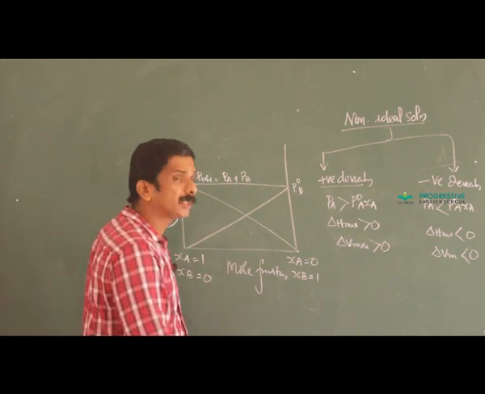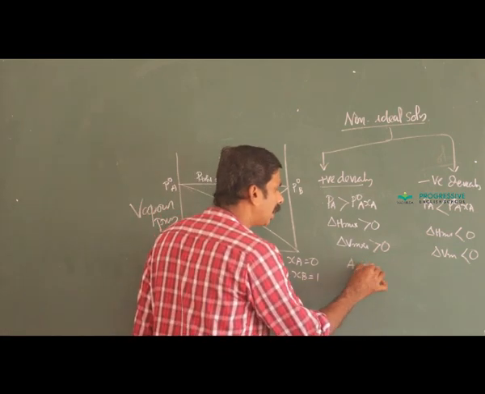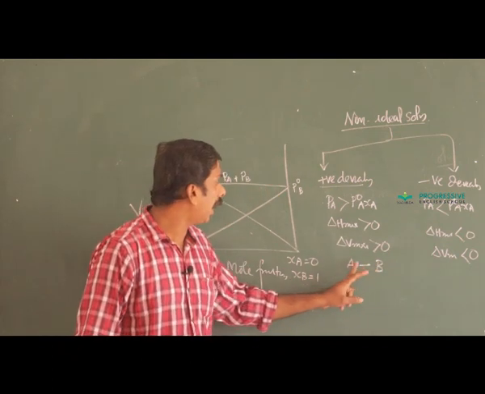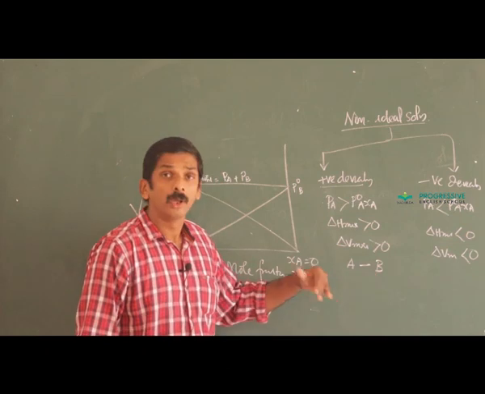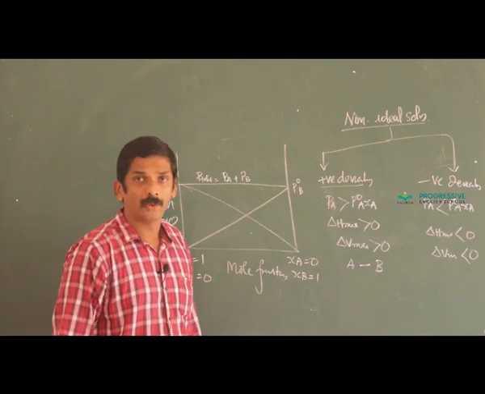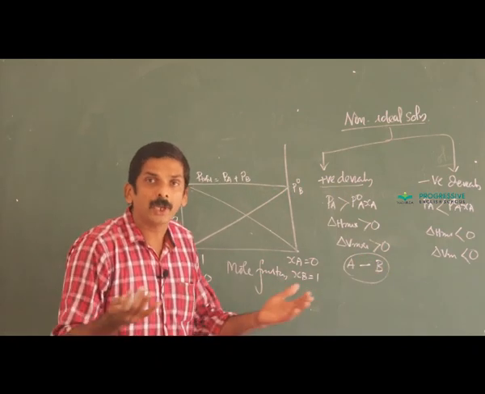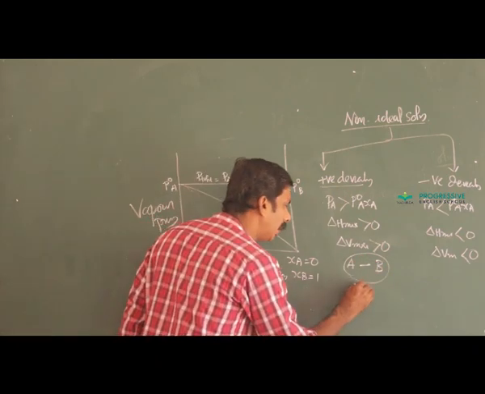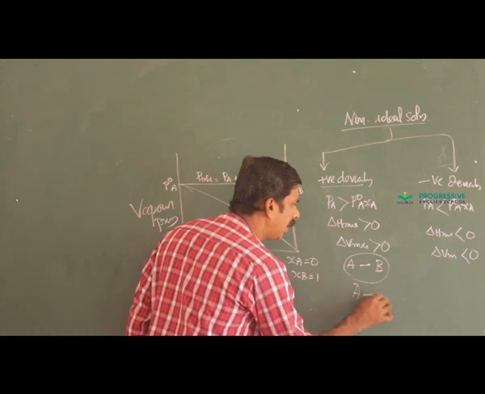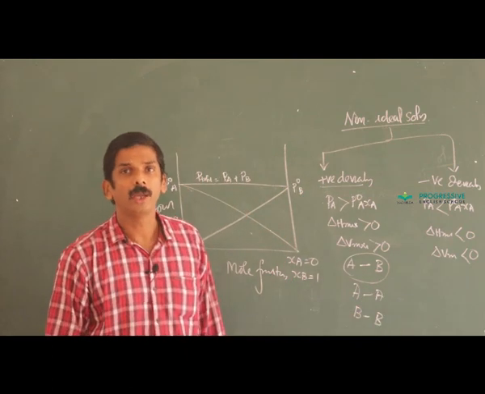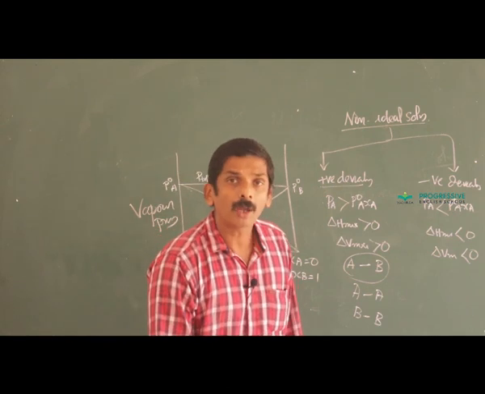In the case of positive deviation, if A and B exhibit this positive deviation, the interaction between these two solutions, the AB interaction, is weaker than AA as well as BB interaction. As a result, what happens?